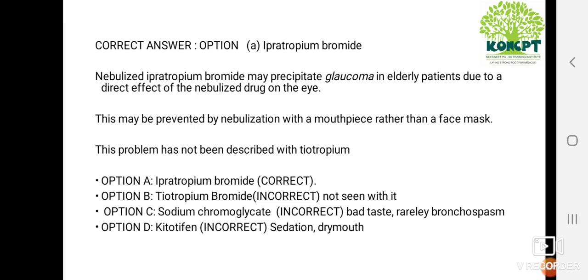Because nebulized ipratropium bromide may precipitate glaucoma in elderly patients due to the direct effect of the nebulized drug on the eye. This can be prevented by nebulization with a mouthpiece rather than a face mask. This problem has not been described with tiotropium. So, ipratropium bromide has a propensity to cause glaucoma in an elderly patient when the drug is given through the nebulizer.